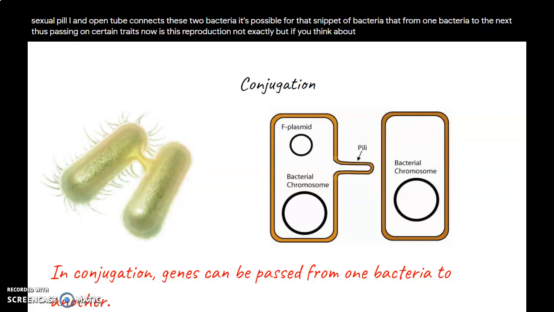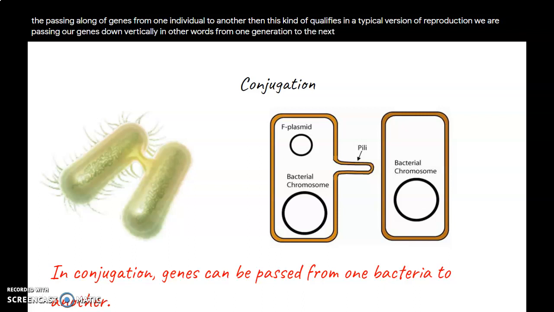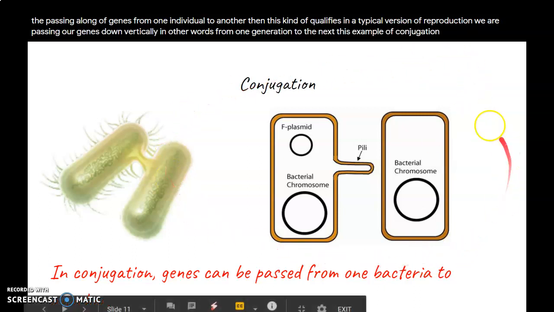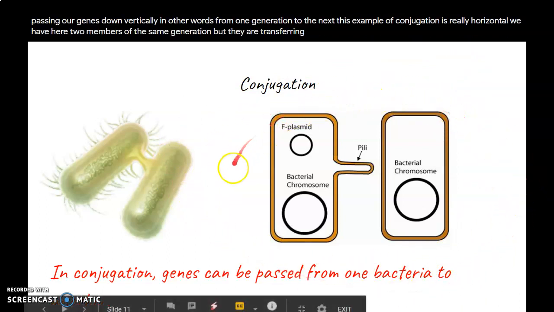But if you think about reproduction in the sense that it really is just the passing along of genes from one individual to another, then this kind of qualifies. In a typical version of reproduction, we are passing our genes down vertically, in other words, from one generation to the next. This example of conjugation is really horizontal. We have here two members of the same generation, but they are transferring genes from one individual to the next.